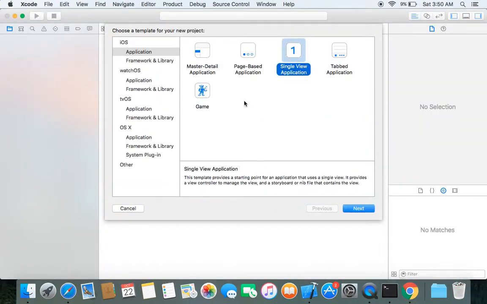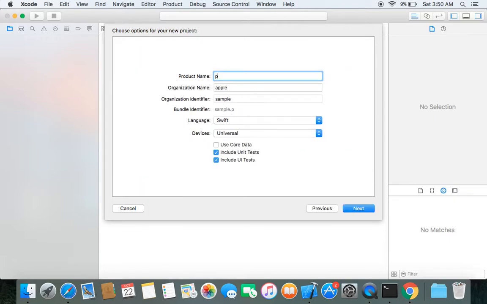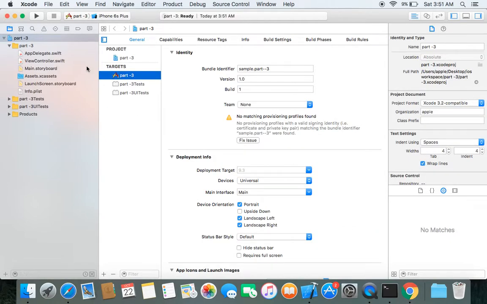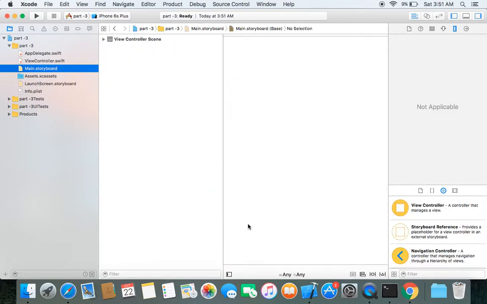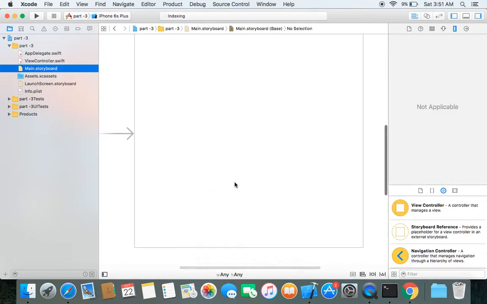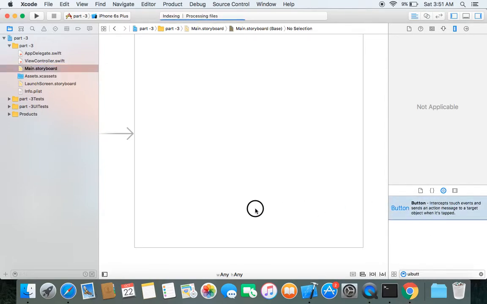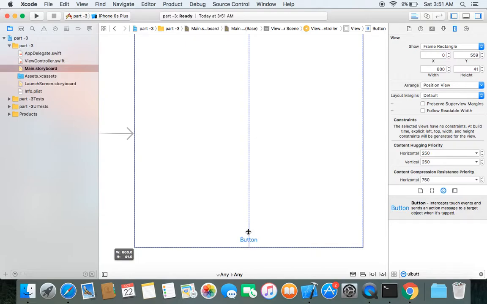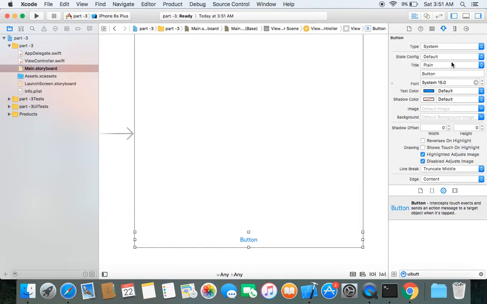Create a new project. Next, let's name it Part 3. Okay, go to your storyboard. Let's first drag and drop a UI button. Let's change its background color and other things.